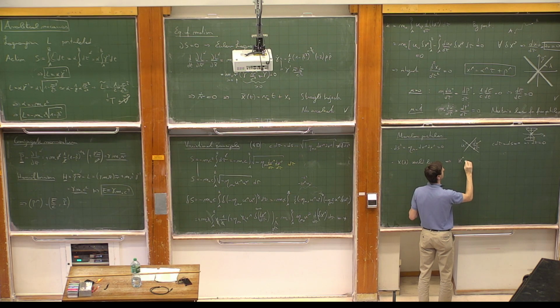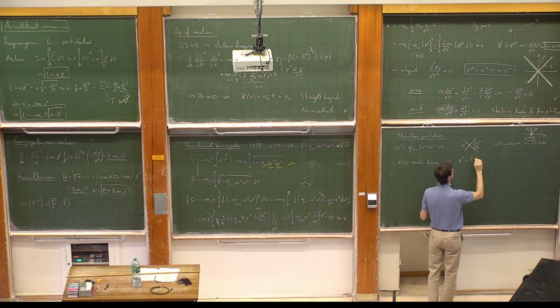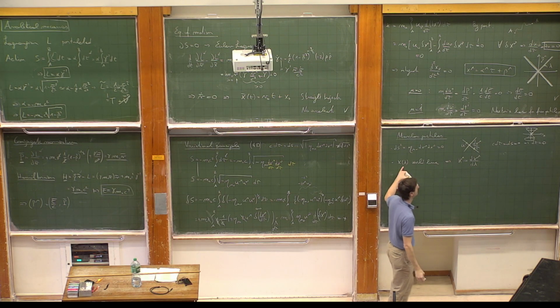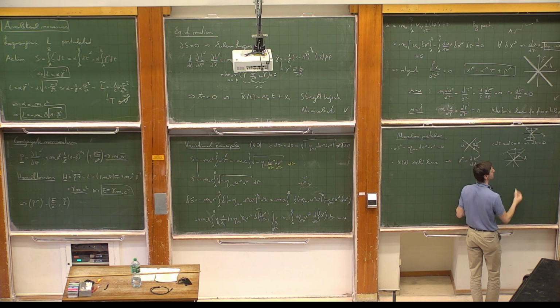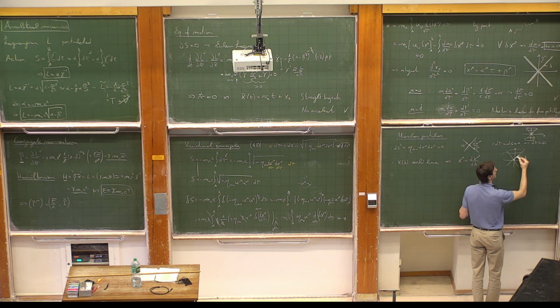k mu, and we define it as the derivative of the 4-position with respect not to tau, because we cannot, as we've seen, but with respect to some affine parameter, right? I have a trajectory. Let's make this light cone a little bit bigger. I have a trajectory, and I can say that at a certain specific moment, I am at a certain position, given by lambda. I change lambda, the lambda that I'm choosing, it tells me where I am.